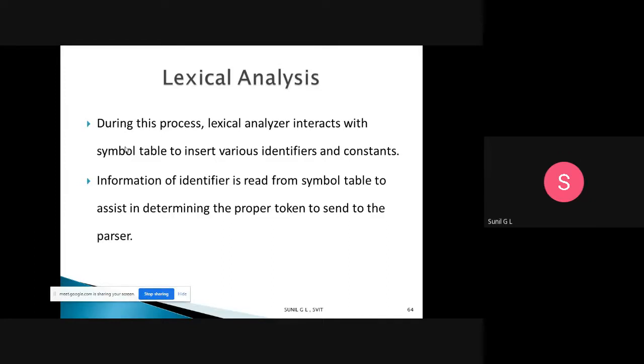So the main thing is it will read the sequence of characters and produce the tokens. The tokens will be sent to the parser, and it will insert the identifiers and constants into the symbol table. So these are the processes done by lexical analysis.